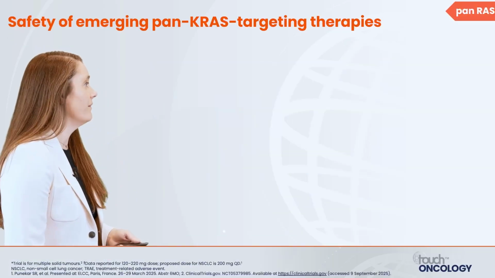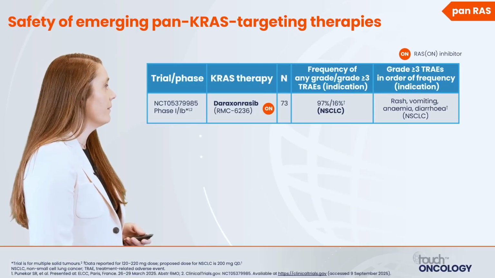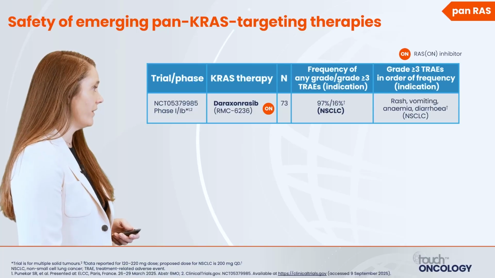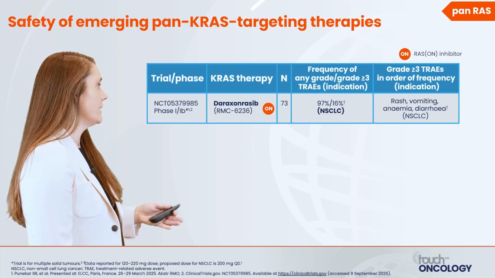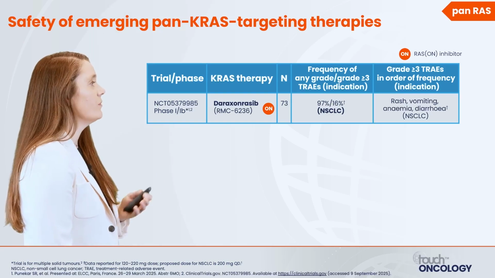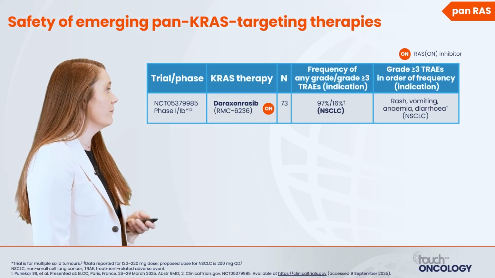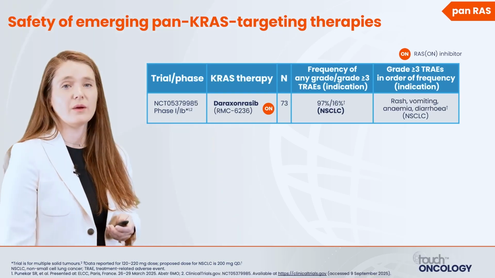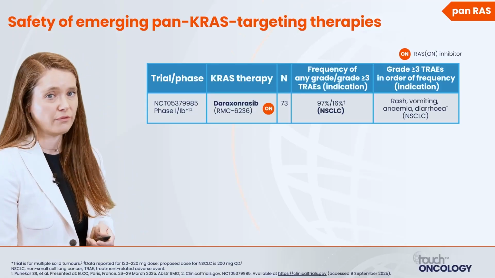And lastly, we have daraxonrasib, an emerging pan-KRAS targeting therapy. Here again, we see rash, vomiting, anemia, diarrhea. As we get more experience with this emerging pan-KRAS inhibitor, I think we'll have a better sense of what that safety profile looks like.